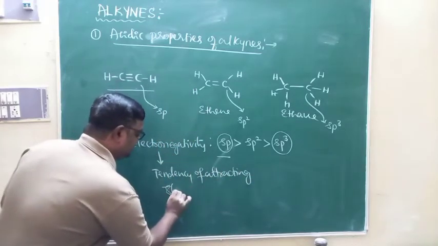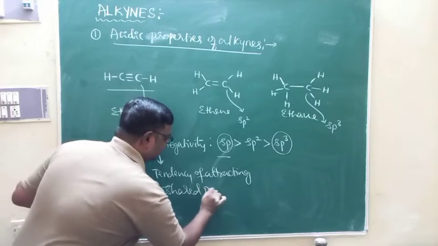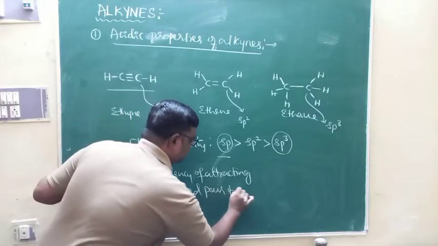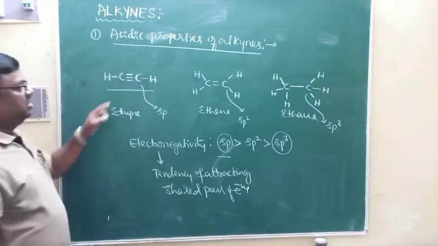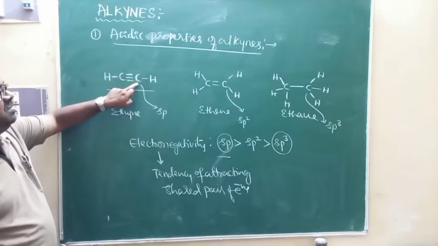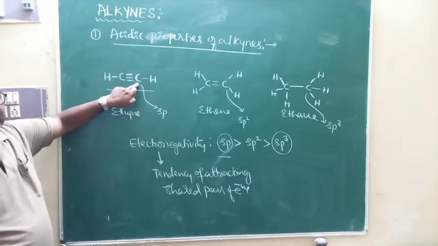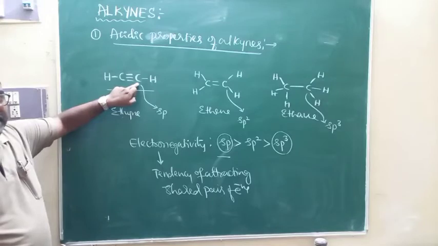Tendency of attracting shared pair of electrons, that is what we call electronegativity. Look at this sp hybridized carbon atom. This carbon atom has got high electronegativity.